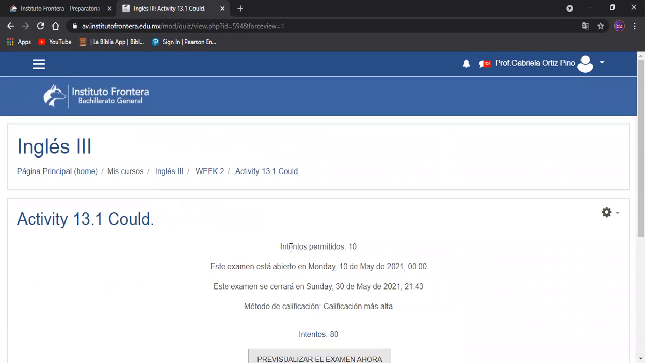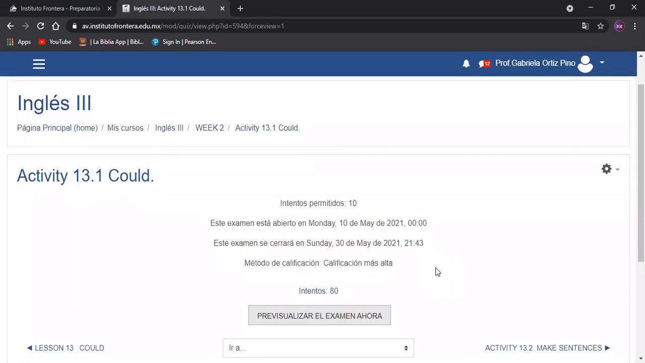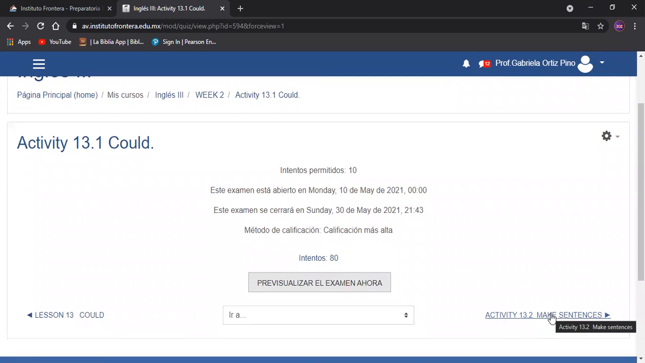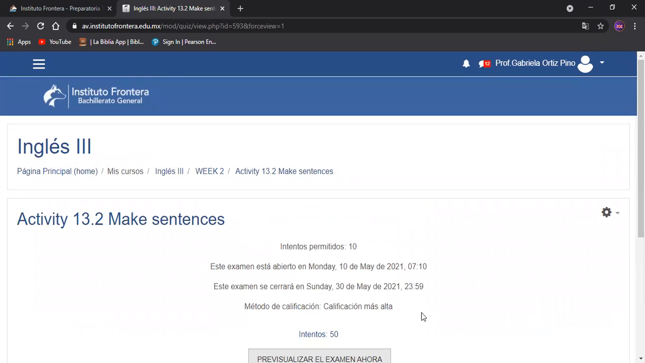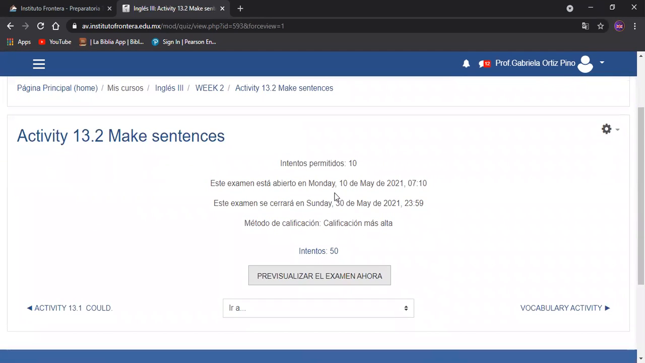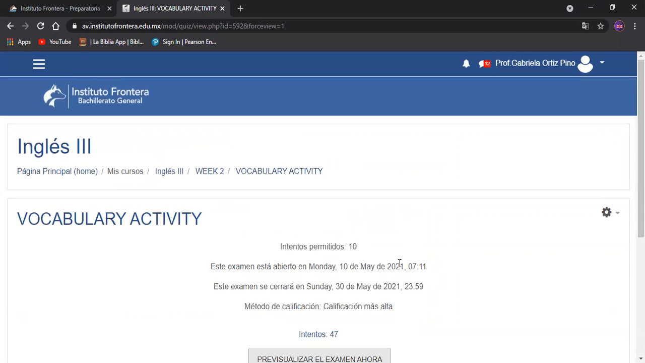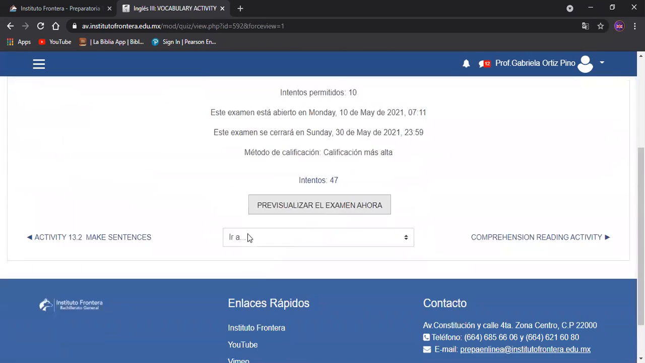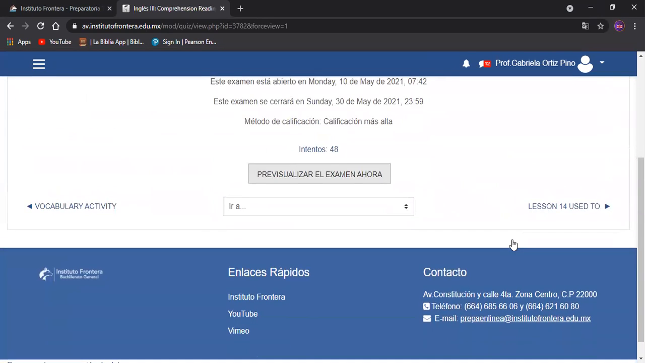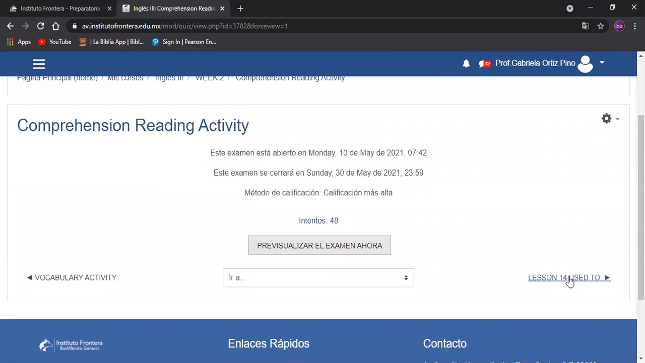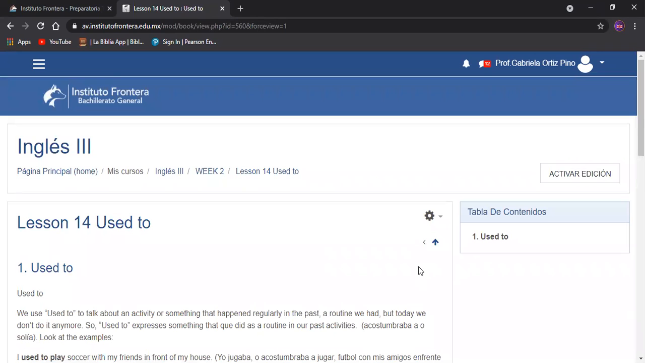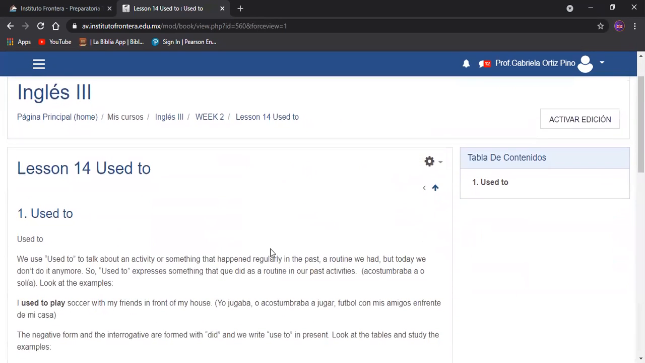We have here an activity to do a review with could. Then we are going to do an exercise to answer with could. Here we have a vocabulary activity, a comprehension reading activity, and then we have lesson 14, used to.